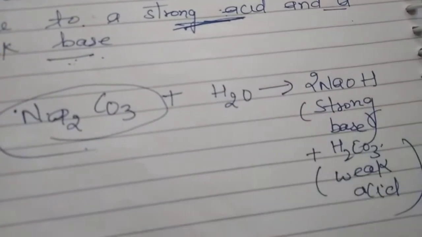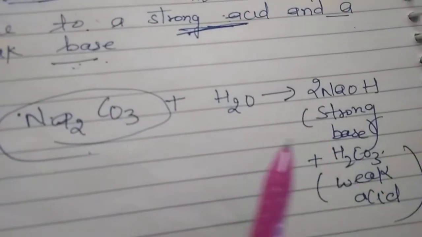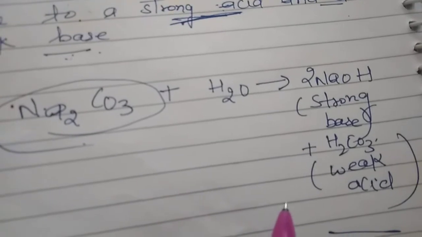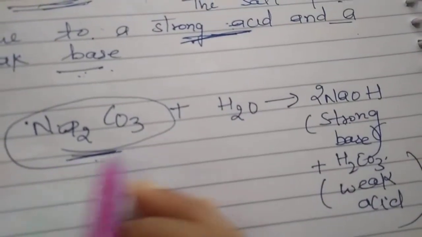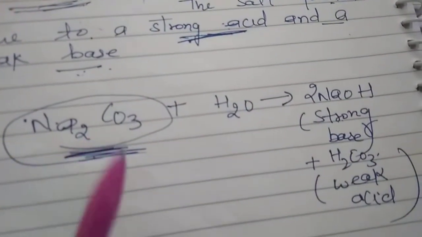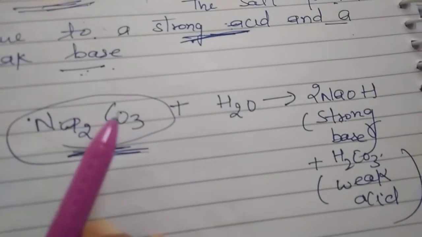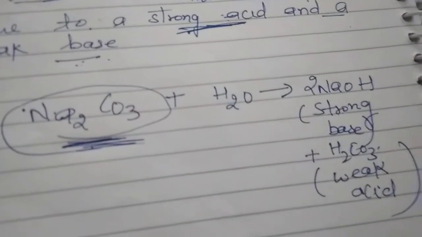This is hydrolysis. And you can notice one more thing. In this case, the base is strong and the acid is weak. So this salt gives a basic solution. This salt is a basic salt.